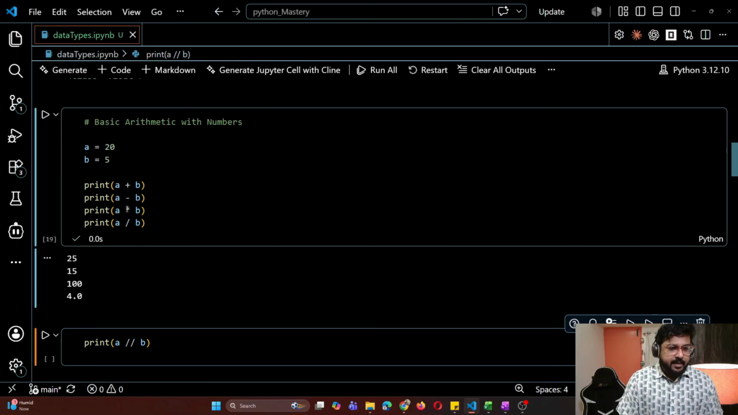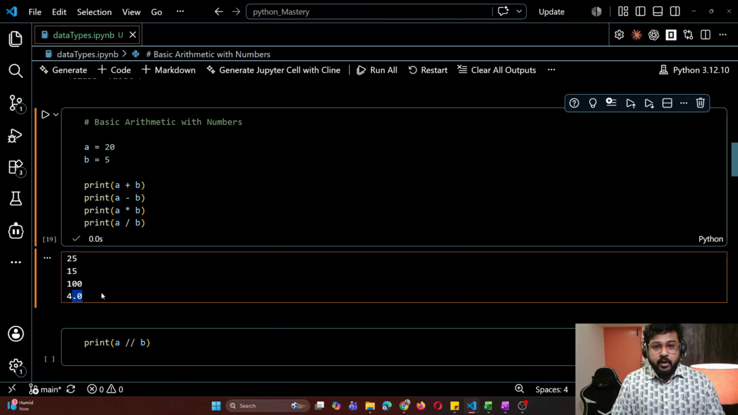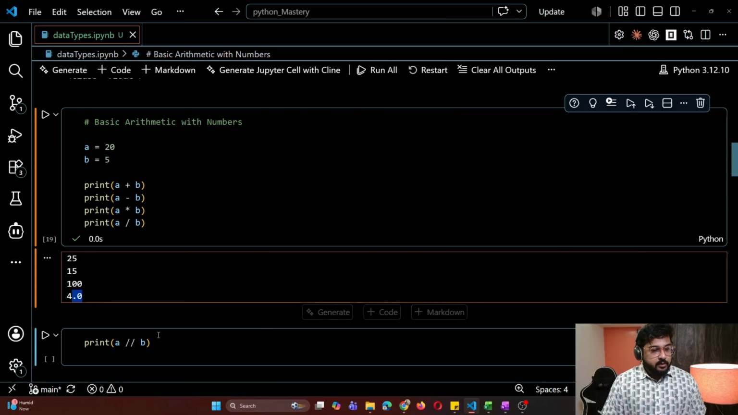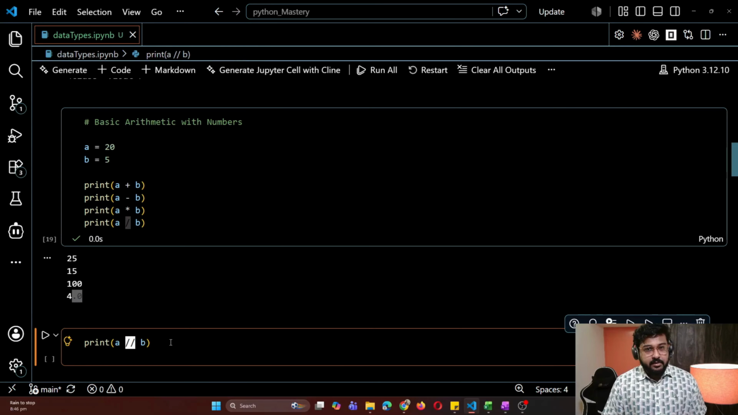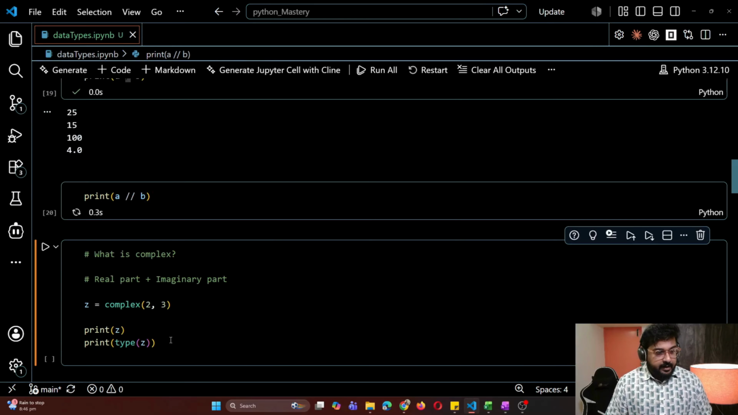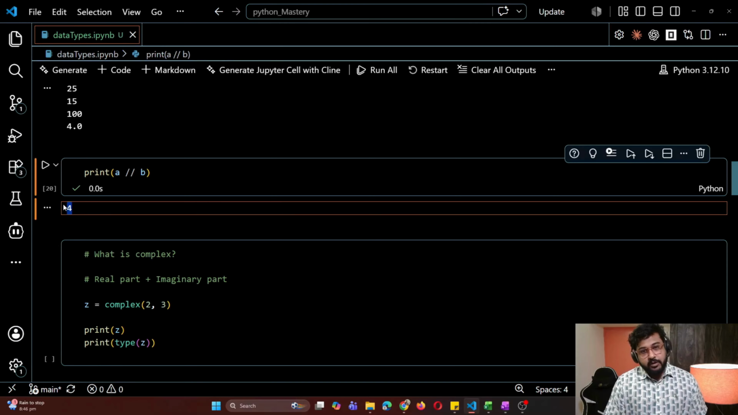So what is that? Same thing. a plus b, 20 plus 5 is 25. 20 minus 5 is 15. 20 times 5 is 100. And you can see 20 divided by 5 is 4.0. Okay, now 4.0 is a float number. Now I want to convert it into an int, not a float. So what I can do now, instead of this single division bar, is give two slashes. If I run it, you can see instead of 4.0, it will give only 4. Okay, 4.0 will not come.